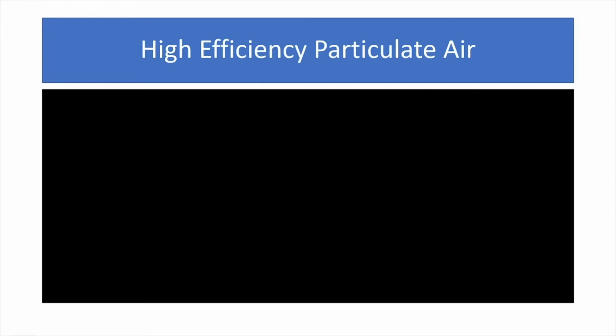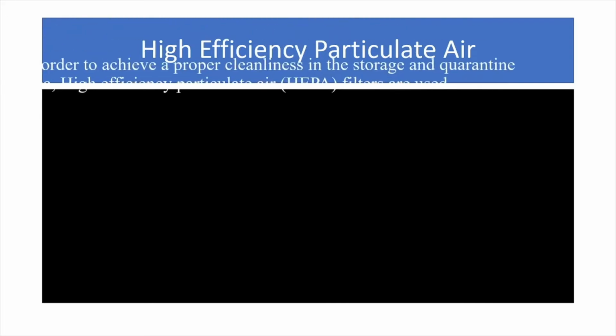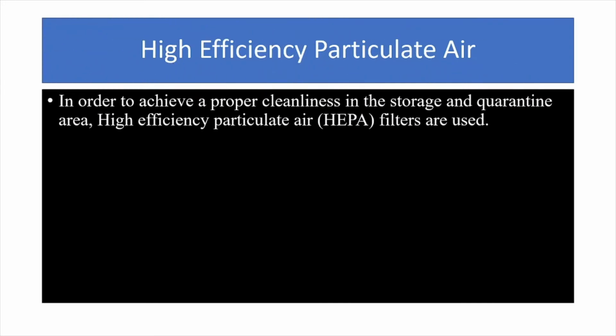Now, how to control the number of particles in the air? What I mean to say is, what is high efficiency particulate air? In order to achieve proper cleanliness in the storage and quarantine area, high efficiency particulate air filters are used. Now, as the name suggests, high efficiency particulate air means the air is of high quality, containing minimum particles in it.